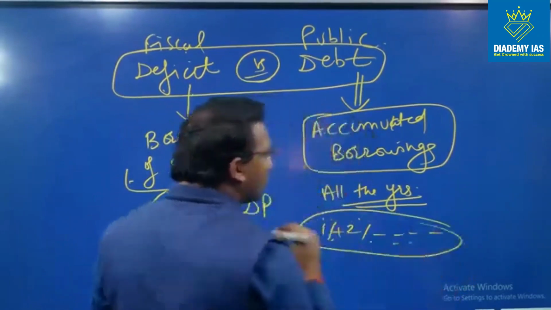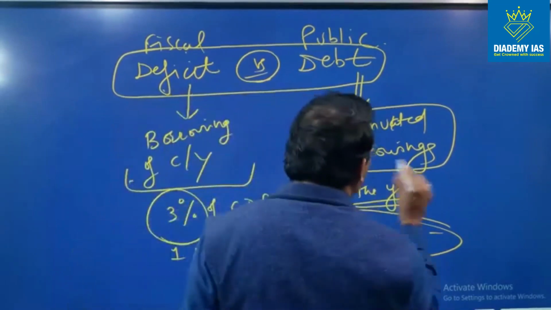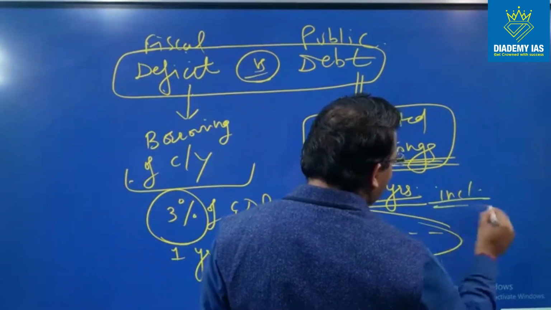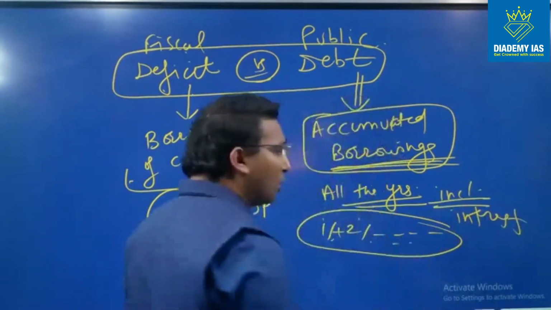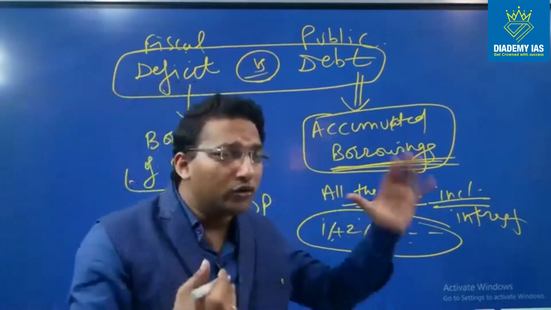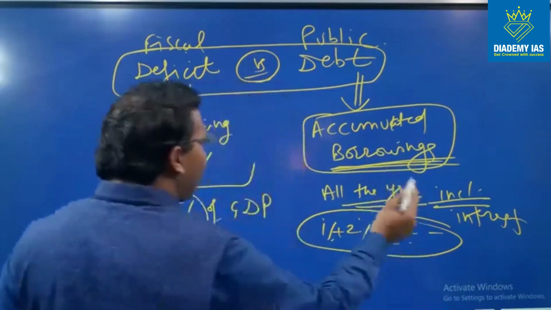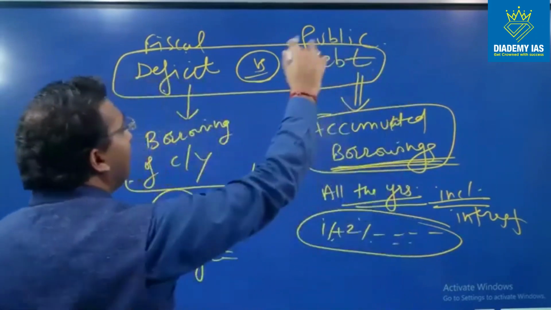For the last so many years till now, how much borrowing we have actually done, including all the interest that has to be paid, right? So borrowing includes the loan that we took and the interest which is yet to be paid on this borrowing till the current year. The total borrowing plus the total interest, when we combine both, is basically public debt, right?